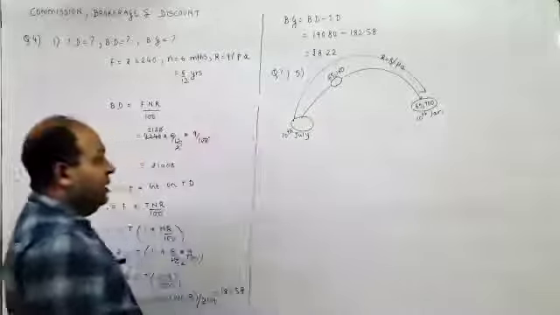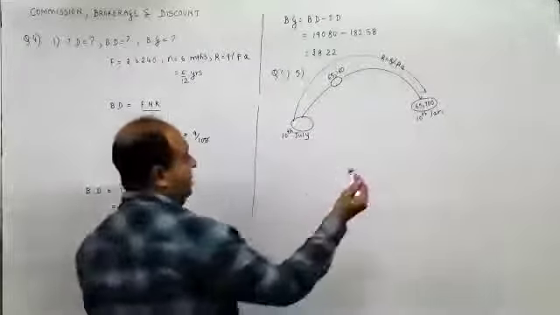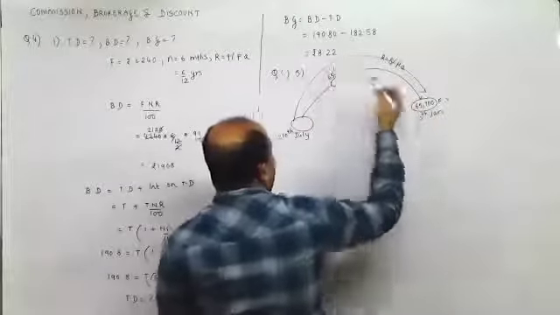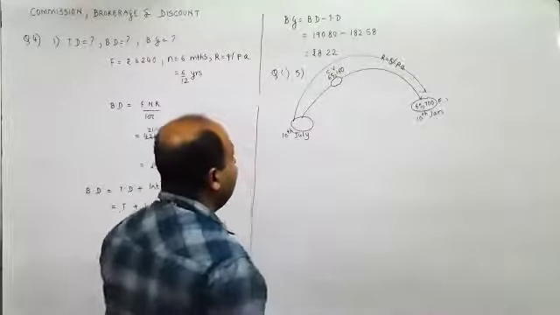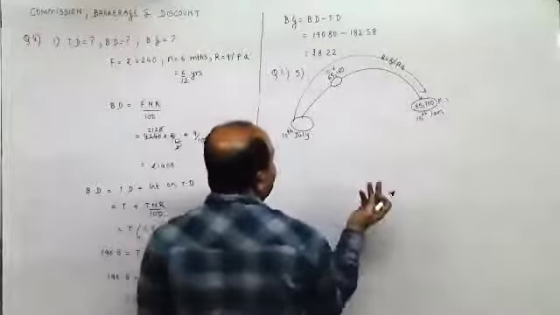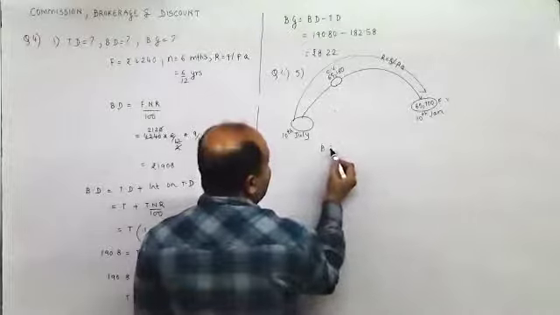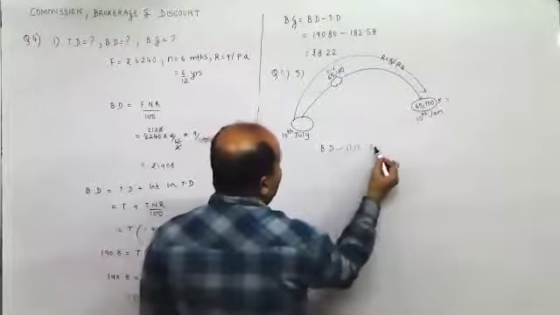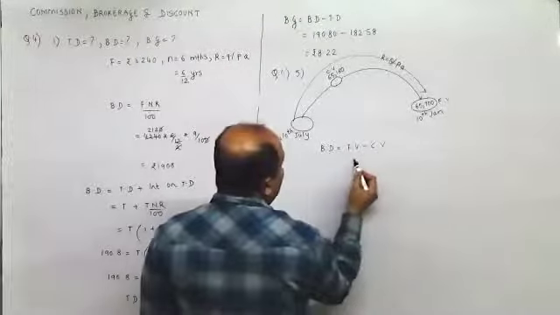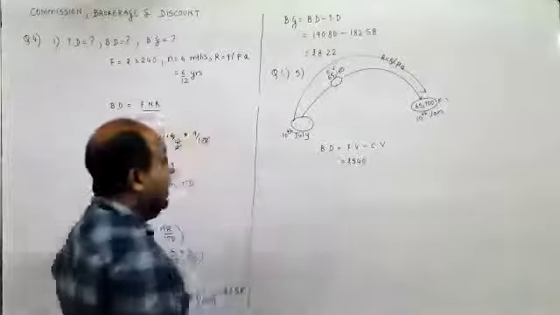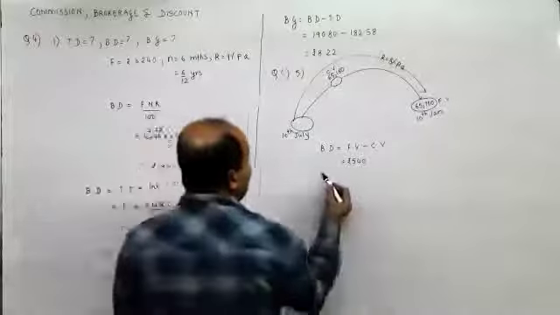Now observe here, we know what is the amount on the bill, that is called as the face value. We know what is the cash value, the amount which he receives. So here face value minus cash value is the banker's discount, that is the interest charged by banker. So banker's discount is face value minus cash value. So it is 540 rupees. This is the banker's discount. And banker's discount is what? It is interest on face value.